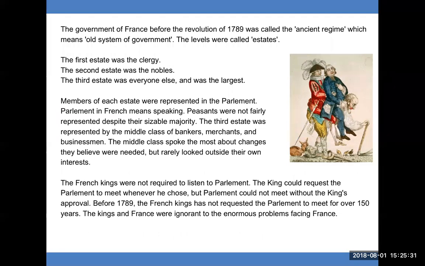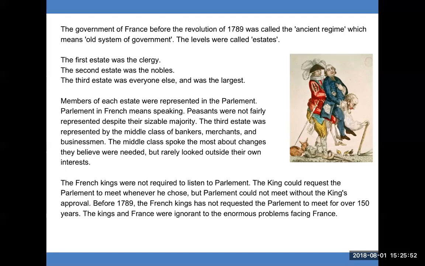Members of each estate were represented in the parliament. Parliament in French means speaking. Peasants were not fairly represented despite their sizable majority. The third estate was represented by the middle class of bankers, merchants, and businessmen. The middle class spoke the most about changes they believed were needed, but rarely looked outside their own interests.